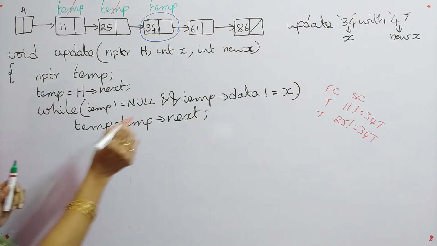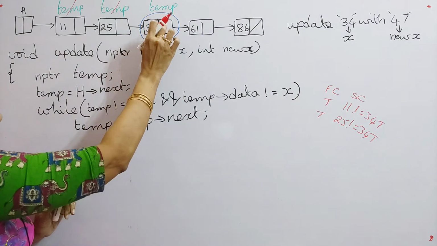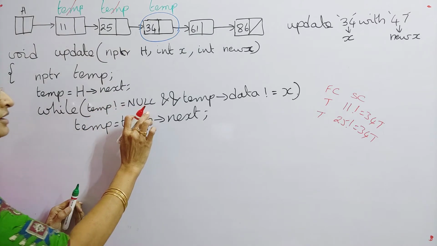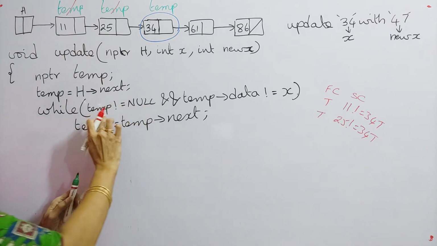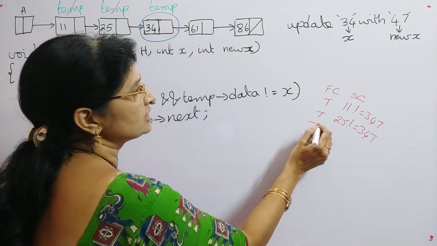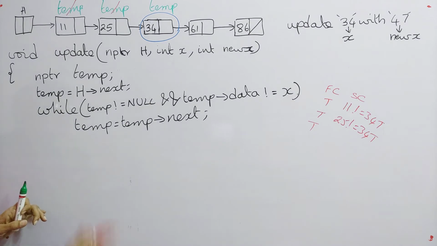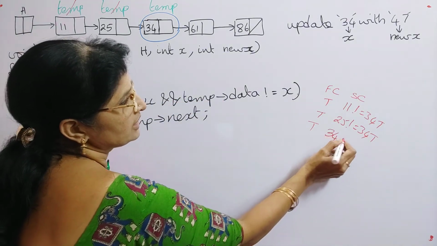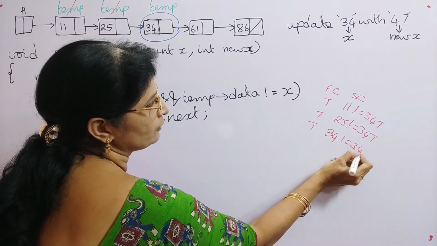Next, again this node is having some node. What happens to the first condition? Temp not equal to null. It is not equal to null, so the first condition is true. And temp data not equal to x. What is temp data now? 34. 34 not equal to 34.